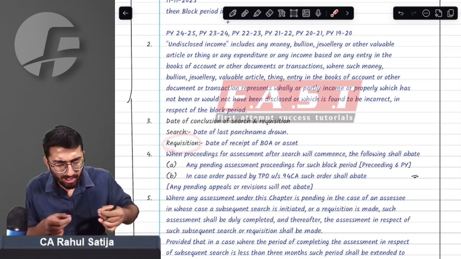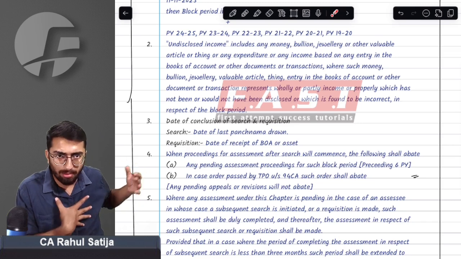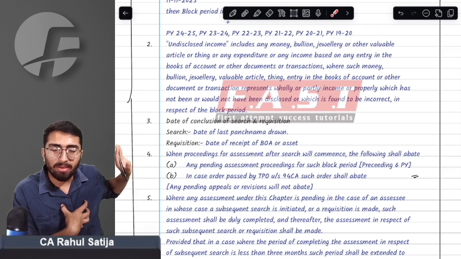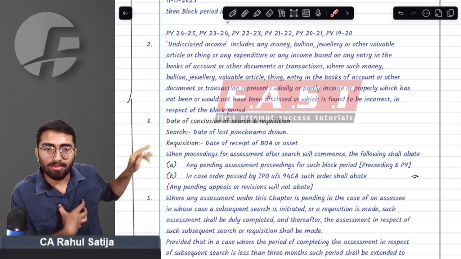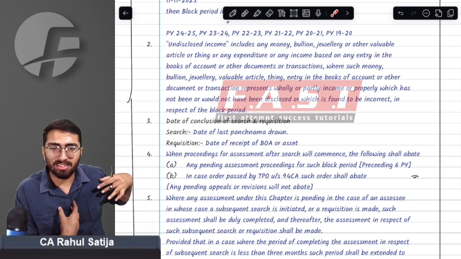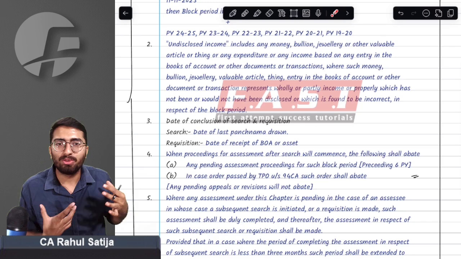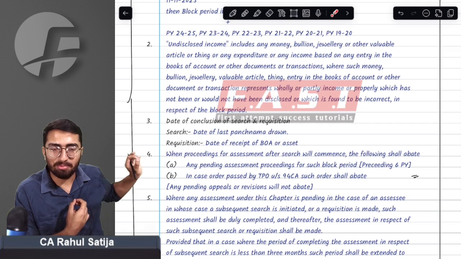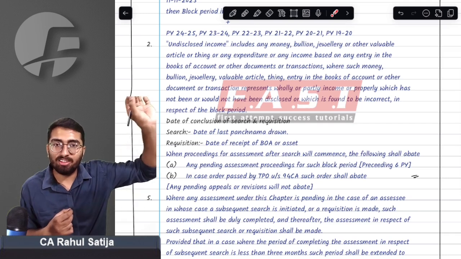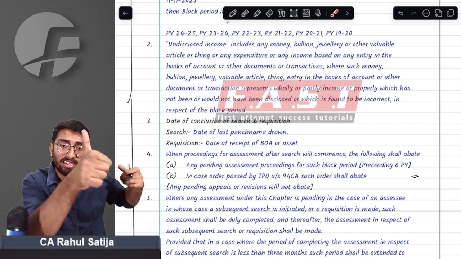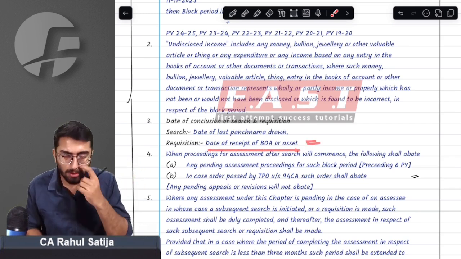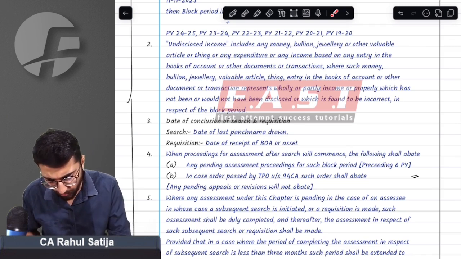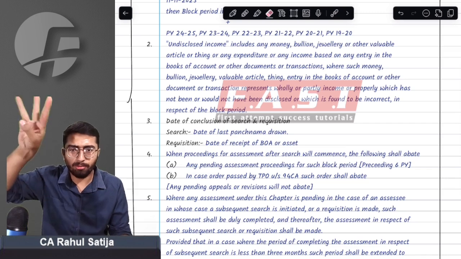Similarly, for requisition, whenever any search occurs under any act, for example, for Rahul, a search has occurred under PMLA. The PMLA officials will tell the income tax people that he has certain income that escaped assessment. So the income tax people will send a notice and require books of accounts from the PMLA people. Whenever the books are received by such income tax officials from any other act, that is considered the date of receipt of books of accounts, and that is called conclusion of requisition. Simple provision. Three terms we have understood: block period, undisclosed income, conclusion of search.